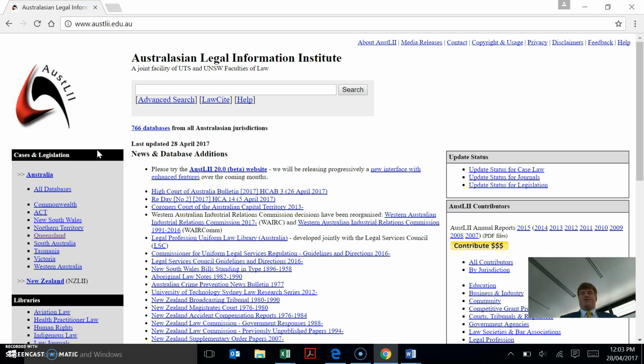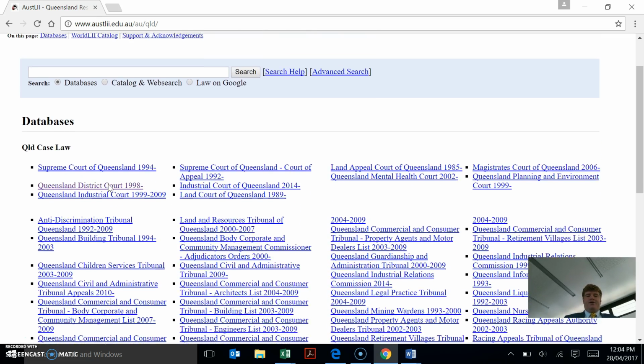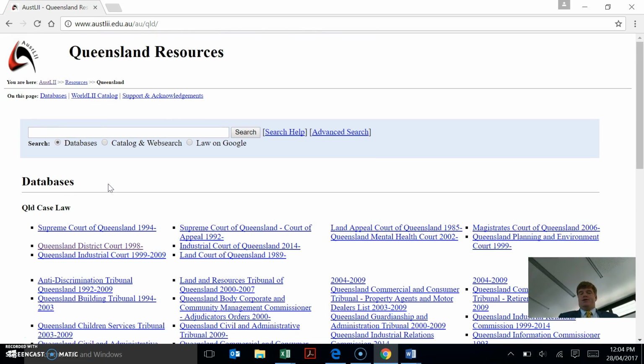I don't think it's the most user-friendly database, probably just because it's so big. We're probably most interested in Queensland cases because that's where we are. So if we click on Queensland, it comes up with a whole lot of Queensland case law. And you guys will remember your court structure. So you've got the Magistrates Court, the District Court, the Supreme Court, the Court of Appeal.